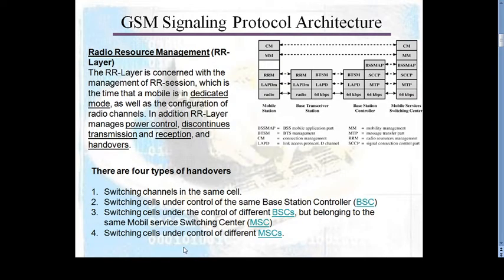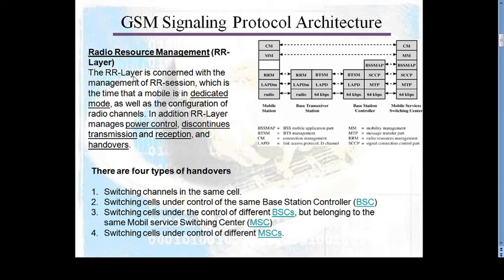First one is radio resource management. This is contained in the signaling layer. The second layer is the data link layer, and the first layer is the physical layer. So kindly remember, the GSM signaling protocol architecture consists of the signaling layer. What are the functions of the radio resource management or RR layer?